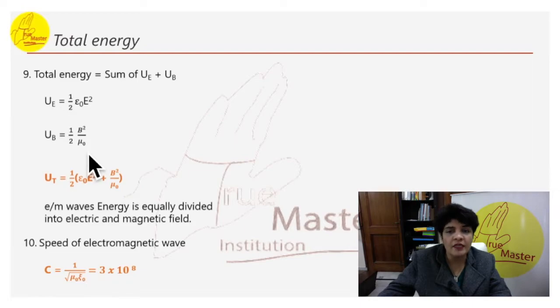Putting these two together, the total energy is half epsilon naught E square plus B square by mu naught. So EM wave energy is equally divided into electric and magnetic fields. The speed of the electromagnetic wave is c, equal to 3 into 10 to the power 8.